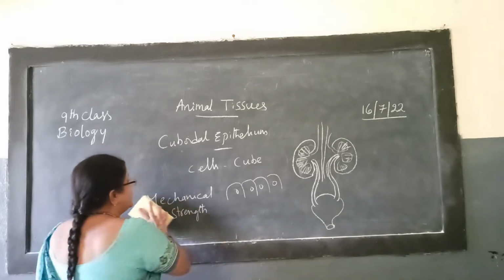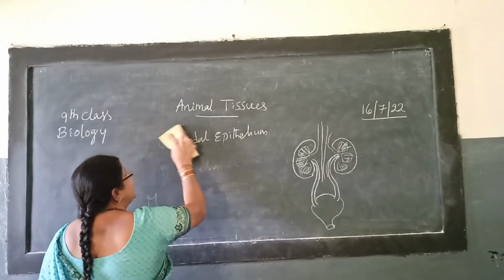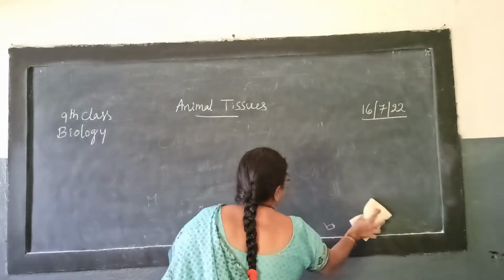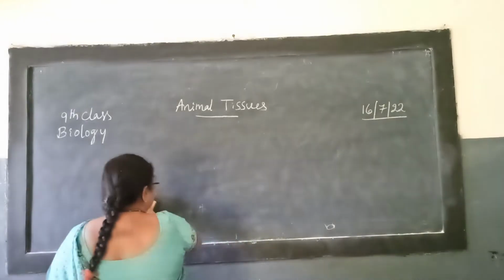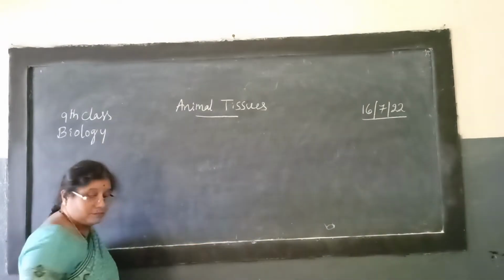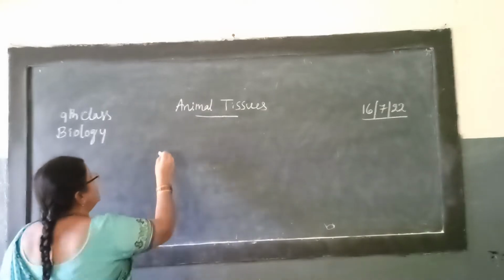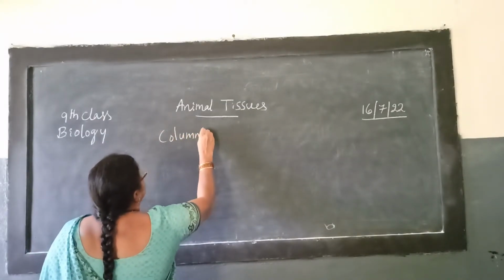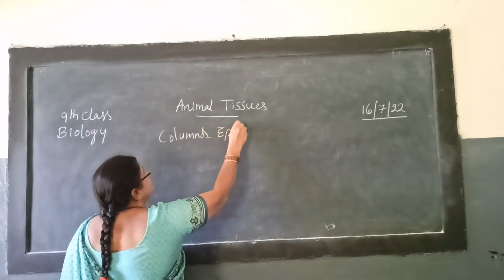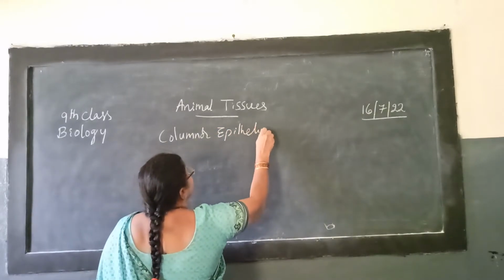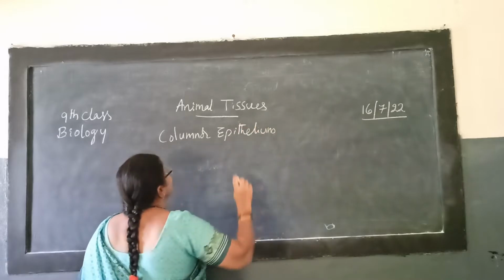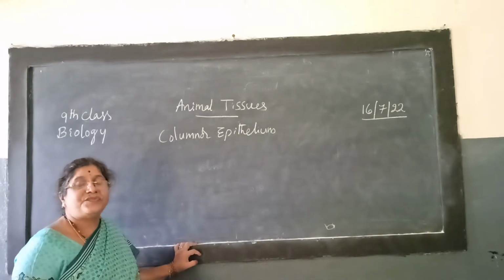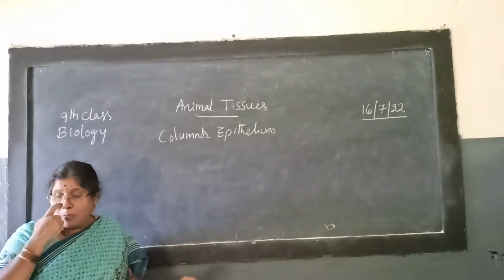Now we come to the next one, columnar epithelium. Where are these columnar epithelial cells present in our body?